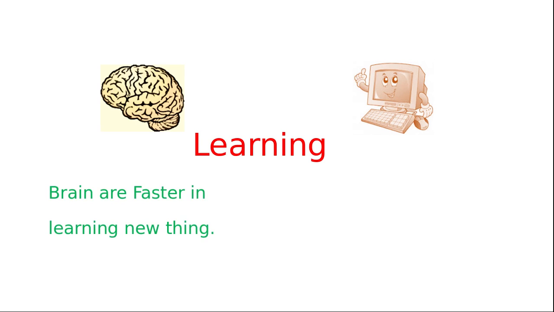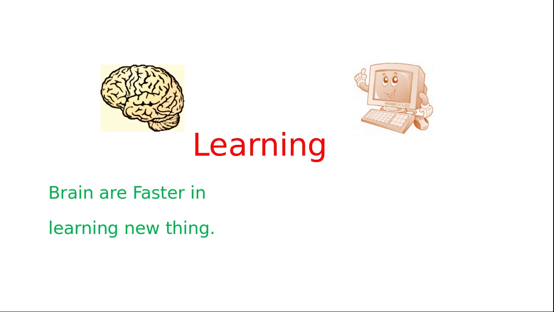Let's see in terms of learning how a computer behaves and how our brain behaves. Brains are very fast in learning new things. Let's take one example: you want to learn about the piano and you don't know anything about it except a few minor things, or the object you have seen in your childhood. Now you think that you want to learn the piano. Maybe within 2 or 3 months or even 5 months, depending on the brain, at least you grasp the basic concepts of how a piano works and how you can make small tunes out of it.